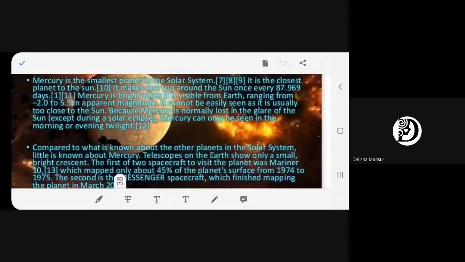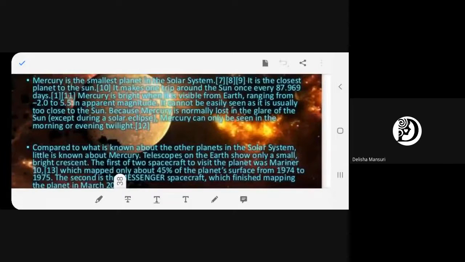Next, it is so hot that there is no life. It does not have any satellite, any moon of its own. It takes almost 88 days to complete one revolution around the sun. Lastly, it was studied by two spacecraft, Mariner 10 and Messenger, which studied the surface of Mercury.